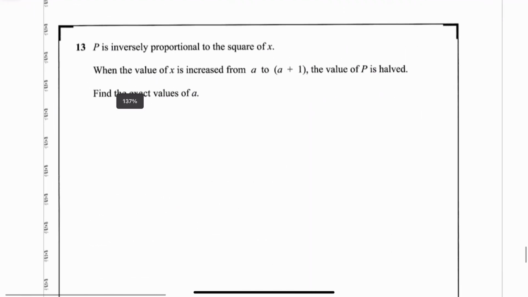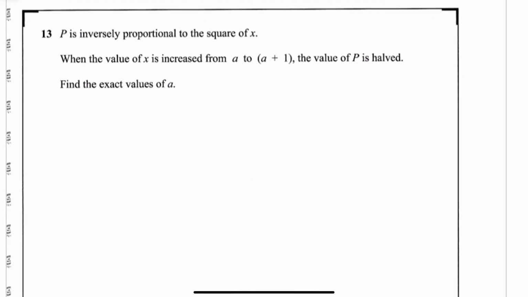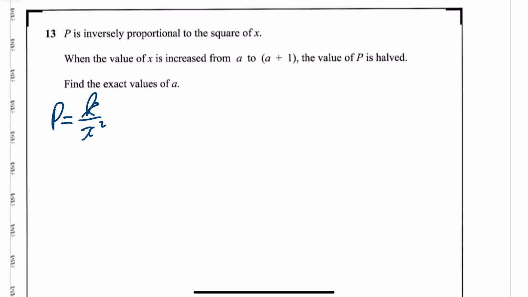Okay, last question. Happy days. It says P is inversely proportional to the square of x. So that tells you, first of all, that P is equal to K over x squared. It says when the value of x is increased from A to A plus 1, the value of P is halved. Okay, find the exact value of A.